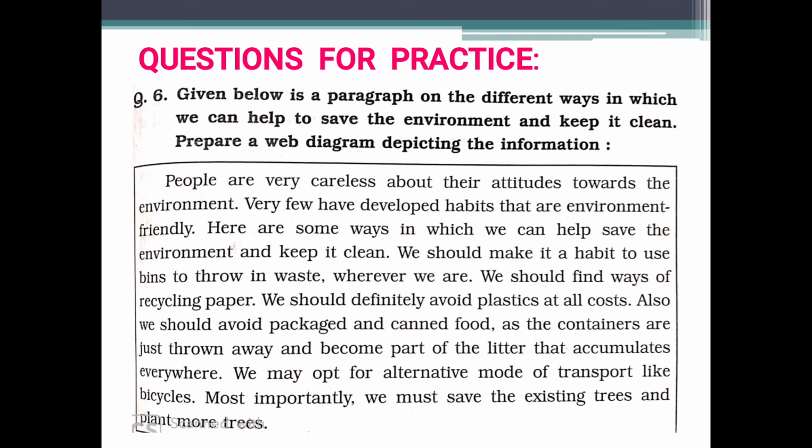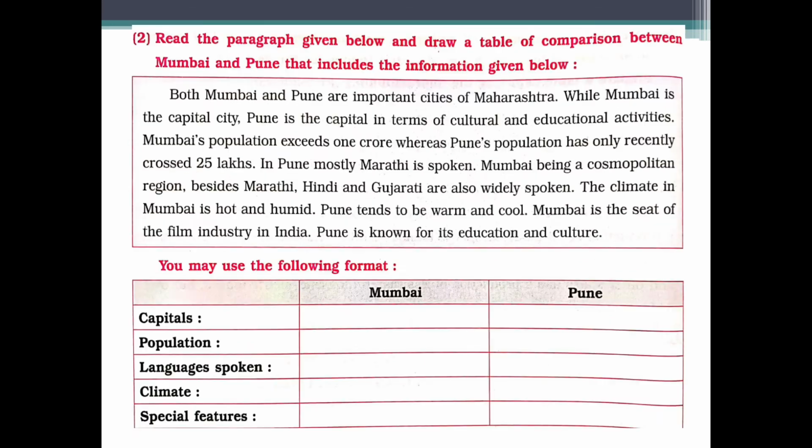Now, questions for practice. Given below is a paragraph on the different ways in which we can help to save the environment and keep it clean. You have to prepare a web diagram depicting the information. Second question is, read the paragraph given below and draw a table of comparison between Mumbai and Pune that includes the information given below. The table is given below and you have to fill in the information.